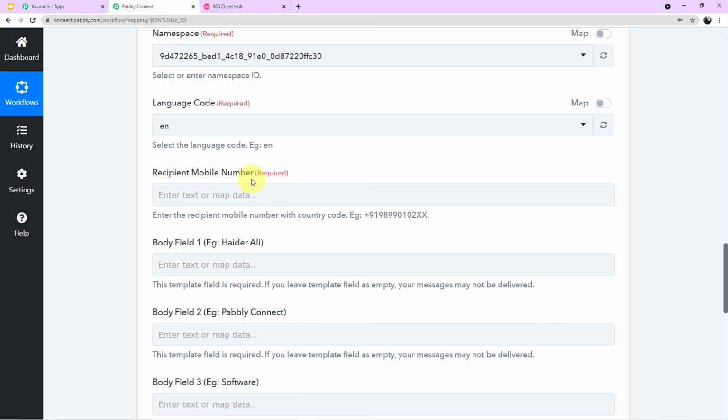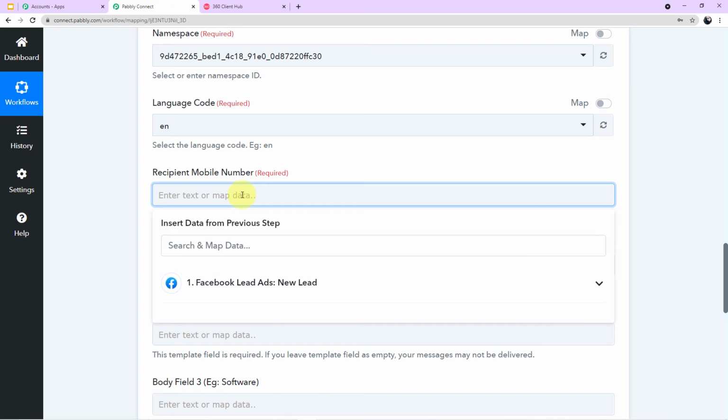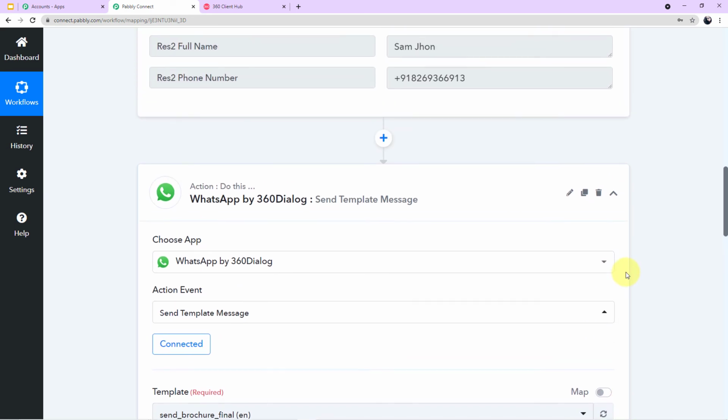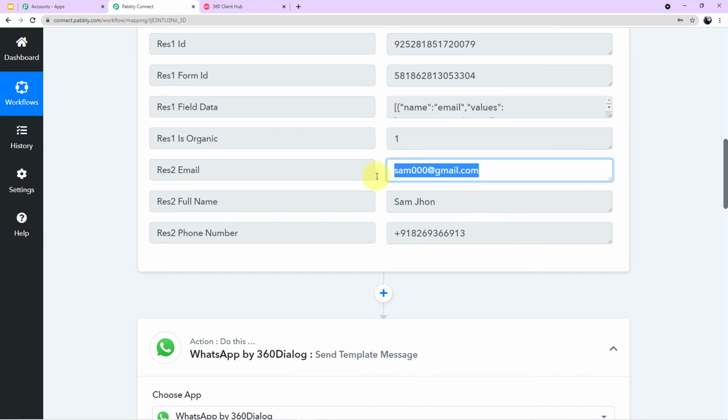Now the recipient mobile number, guys, we have to map the recipient mobile number. Let me tell you one more important thing. What is mapping of data? I'm using this term for a long time. Map the data. If you click on the particular required field, a dropdown will appear in front of you. If you click on this dropdown, here you can see the responses. These responses are the same responses which we have captured above in Pabbly Connect.